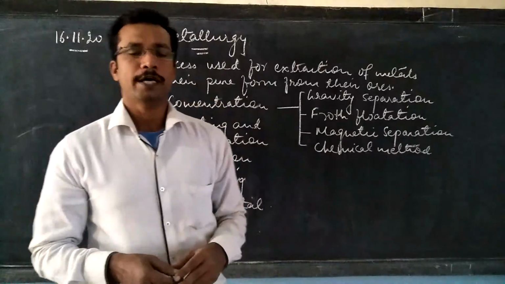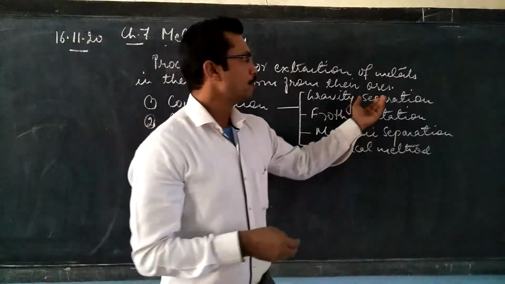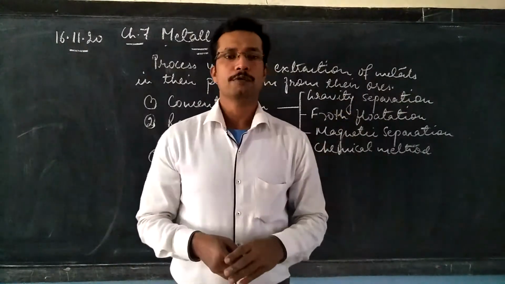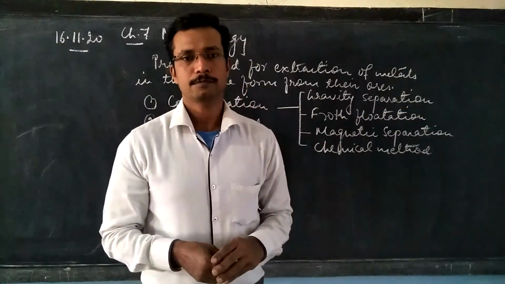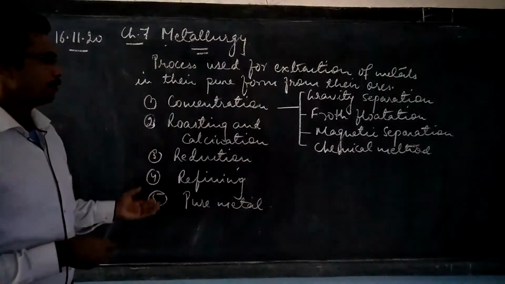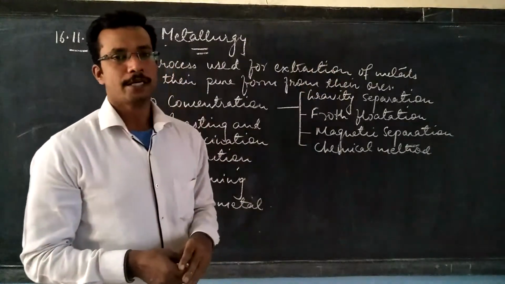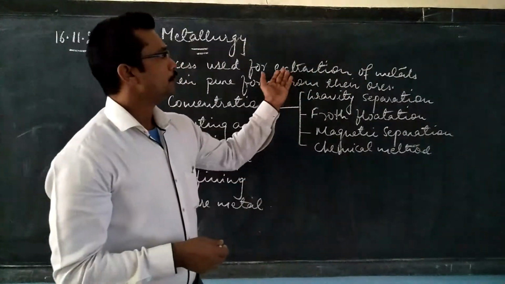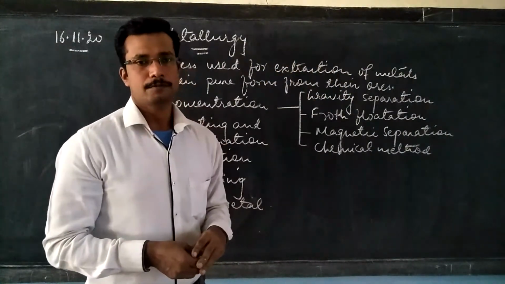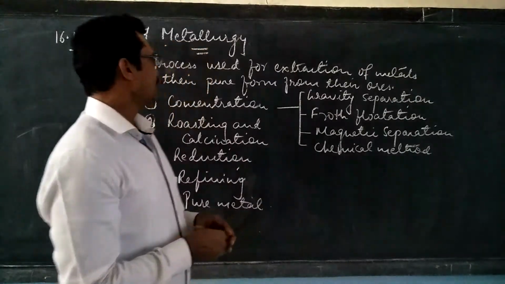Now in order to carry out this metallurgy process, the ore has to be passed through different stages. So we have these 4 stages that will be followed during the process of extraction. Let's see what all these processes are.